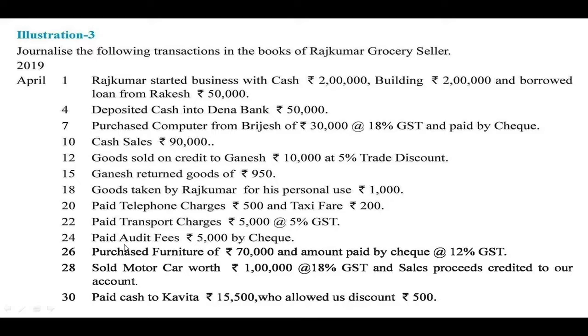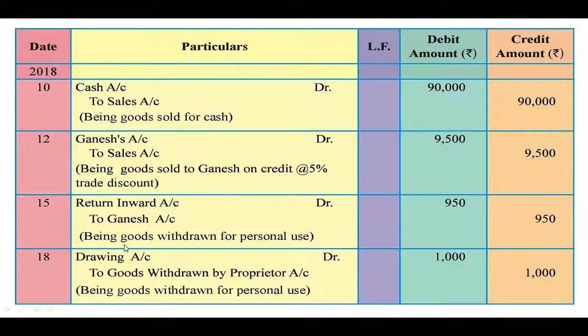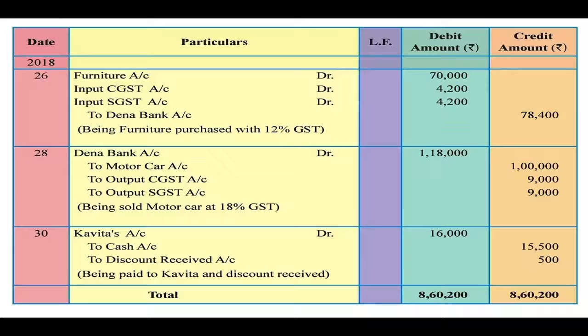So our journal entry will be recorded in this manner. Kavita's account debit rupees 16,000, though it is given that 15,500 is paid to Kavita, but Kavita is the receiver.